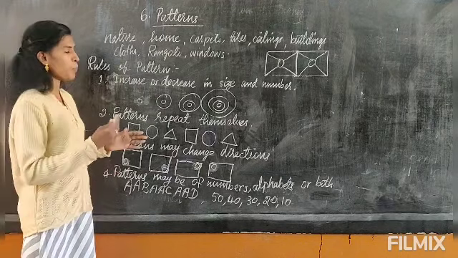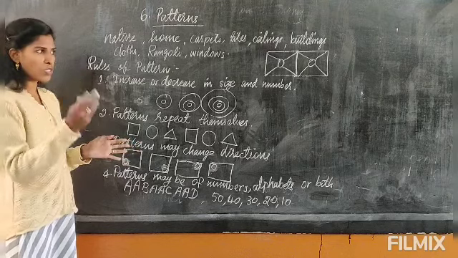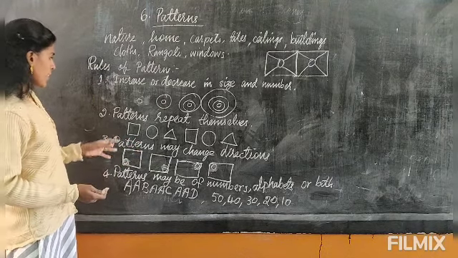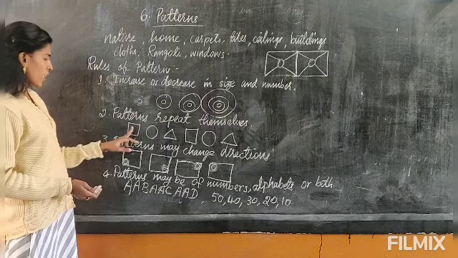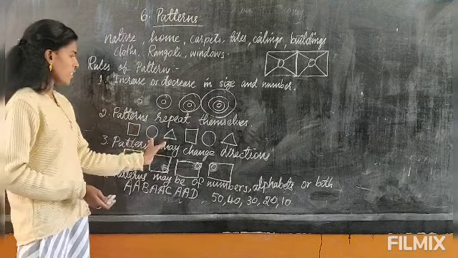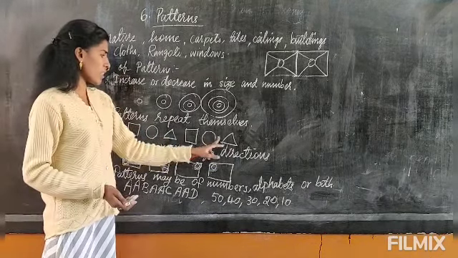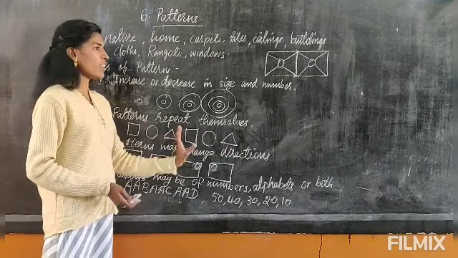Again, patterns repeat themselves. If it does not repeat, it is not a pattern. It has to repeat again and again. Then only it is a pattern. Okay, so patterns repeat themselves. Now see here, this is square, circle, rectangle. Again this pattern is repeated. Square, circle and rectangle, triangle. Okay, if it is not repeated, it is not a pattern.